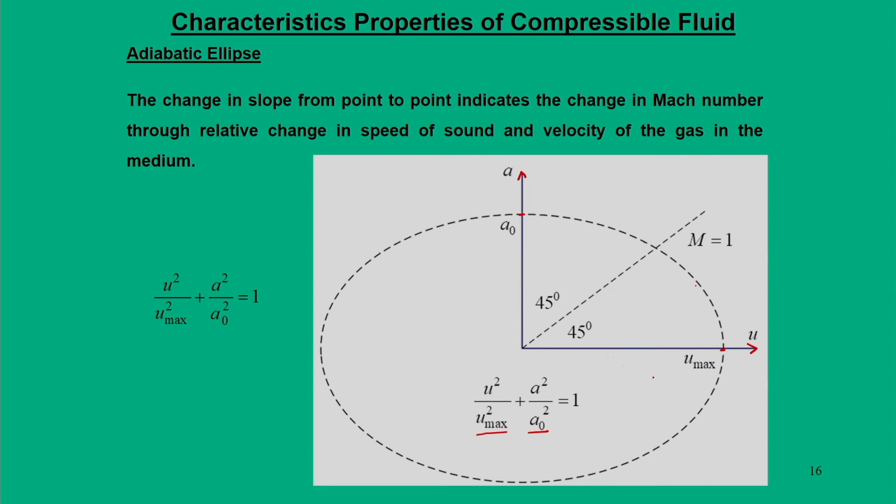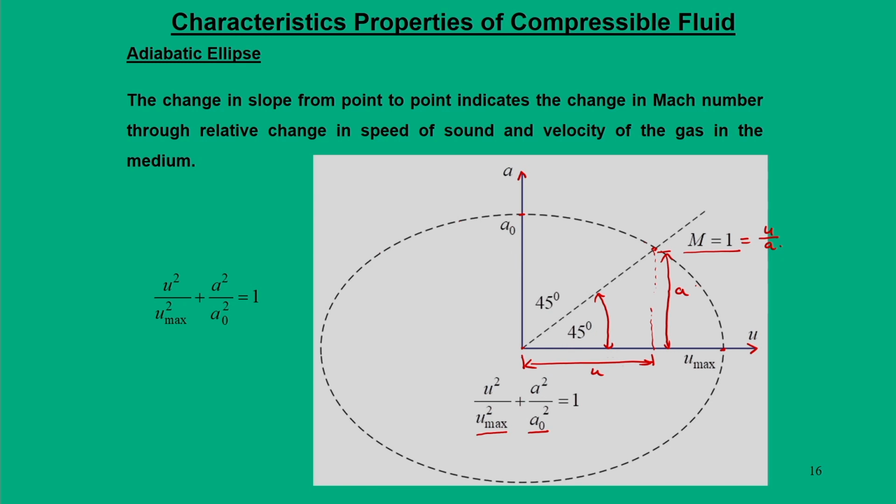When your Mach number is equal to 1, which is u by a, that means essentially u and a are the same. So, we can draw a slope from this point. This point can be located by drawing a line at 45 degrees from the origin, and wherever it touches the ellipse, at that point we will have Mach number equal to 1, because u and a will be the same, that is, the slope remains the same.